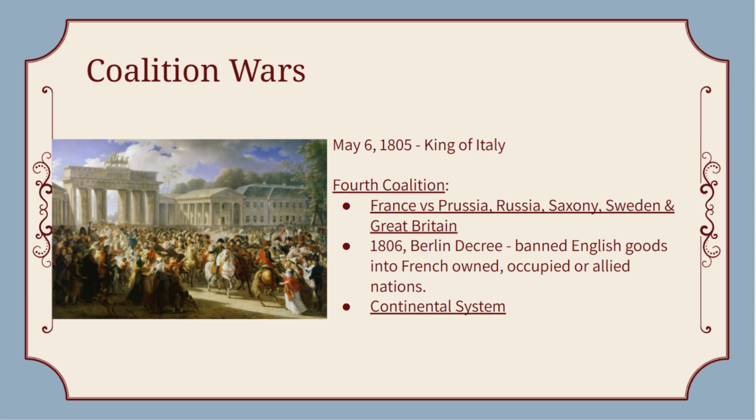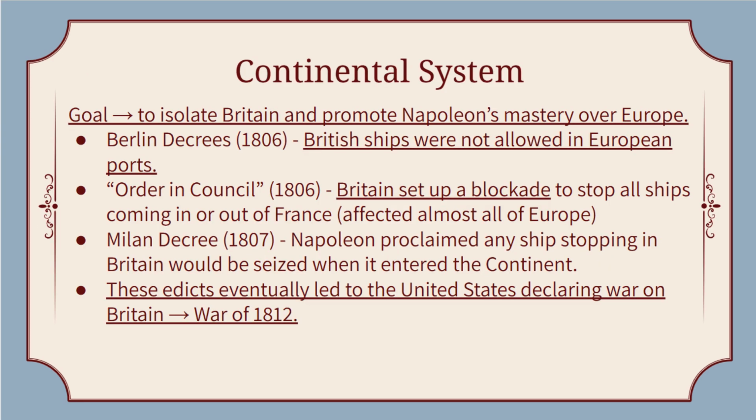One thing you should be noticing is that with each one of these little coalition wars, Napoleon is gaining more and more land in Europe. He's taking up a good chunk of the continent at this point. And it's at this point that he decides Britain is really his true foe at this time, and his goal is to isolate Britain. And he creates what's called the Continental System.